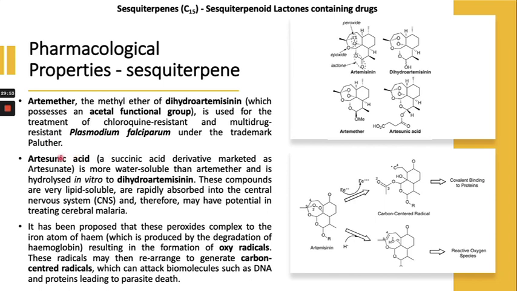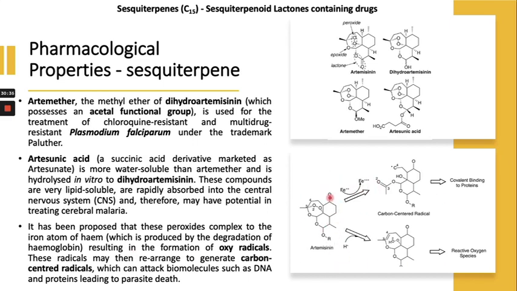There's another compound, artemisinic acid, right? Which is marketed as artesunate. It is water soluble compared to artemether and is hydrolyzed in vitro to dihydroartemisinin, like this one, right? These compounds are lipid soluble, and they can be absorbed into the central nervous system, and therefore may have potential in treating cerebral malaria, right?